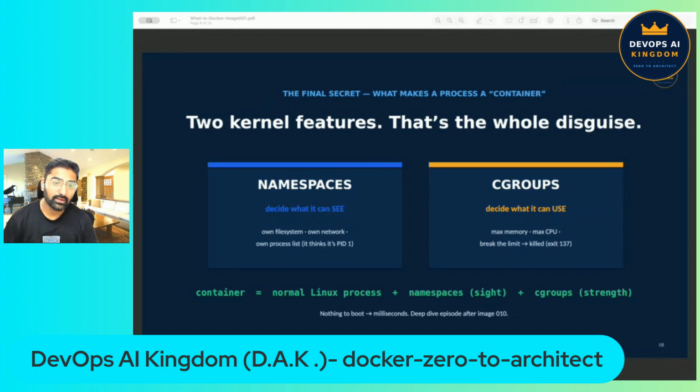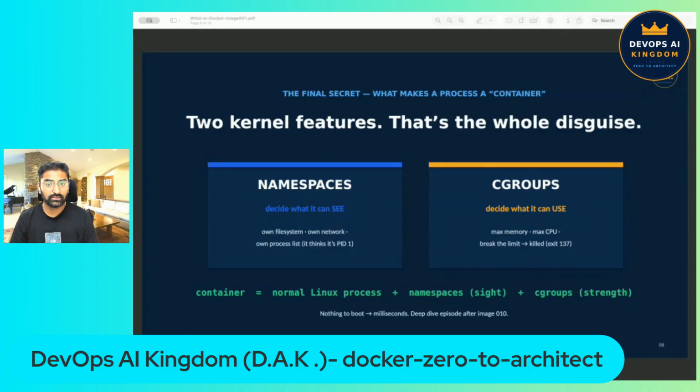Now the question arises. So what does runc actually do to turn a normal process into a so-called container? It uses two features of the Linux kernel, and these two words answer half of all Docker interview questions. So say them with me. Feature one is namespaces. These are not normal namespaces, these are Linux namespaces.